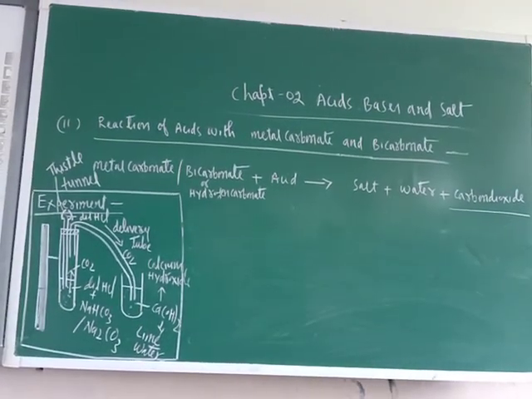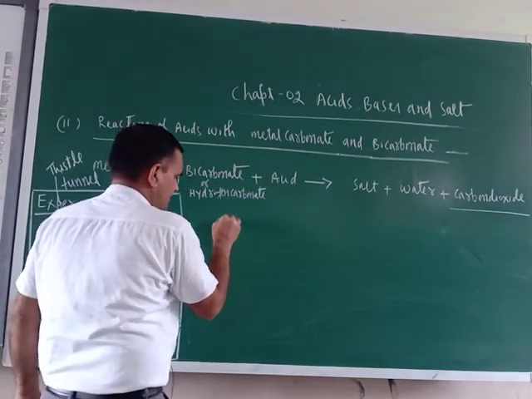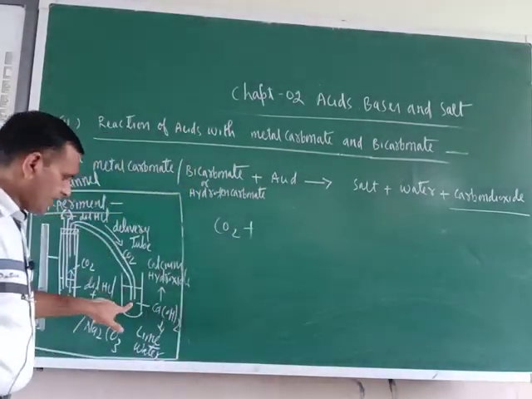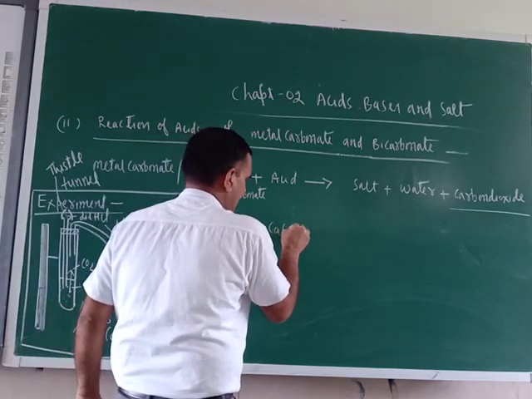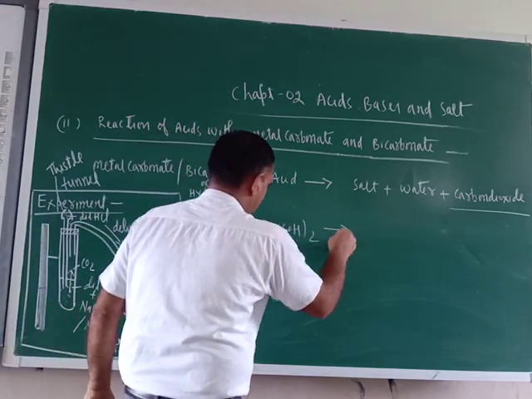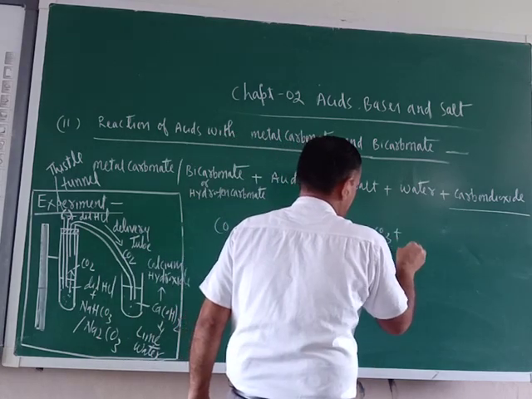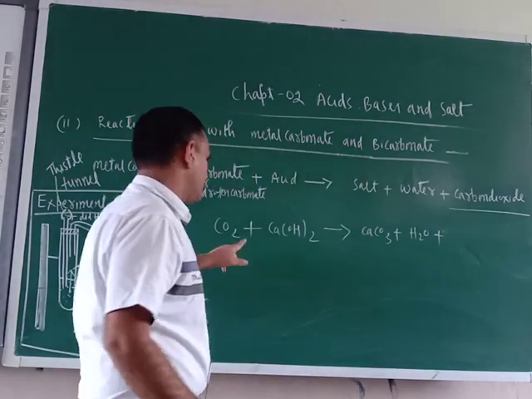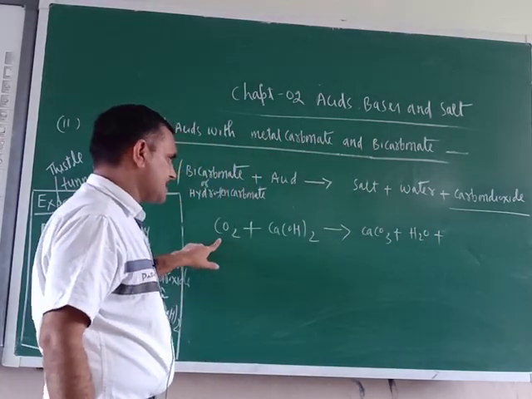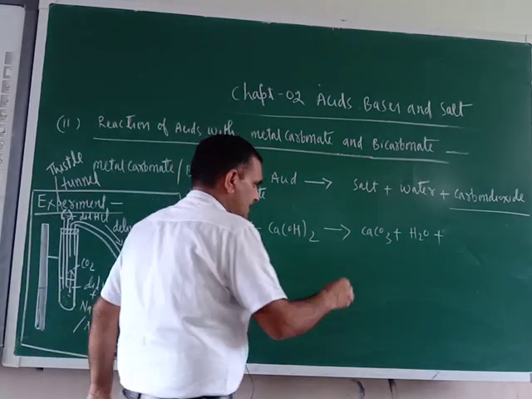Okay, so just take here carbon dioxide gas, CO2, which is evolved here, and pass it through lime water. Chemically, lime water is calcium hydroxide, Ca(OH)2. So here what would be there? CaCO3, H2O. Just check here, the reaction is balanced. Everything is balanced. Yes.